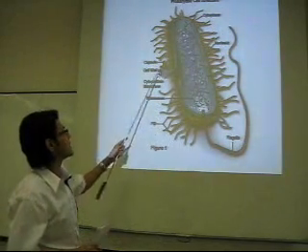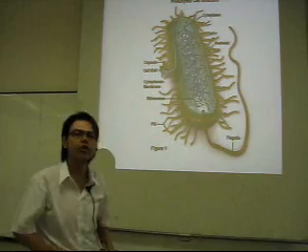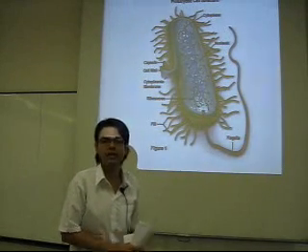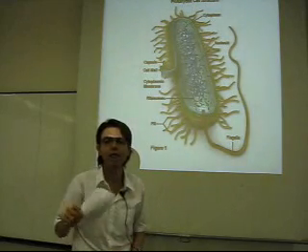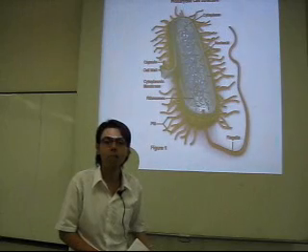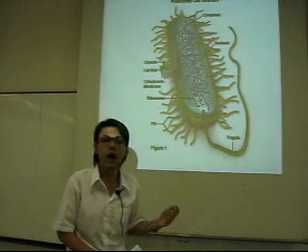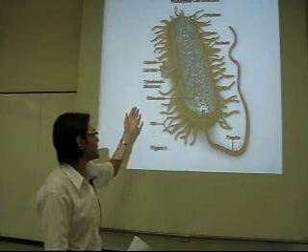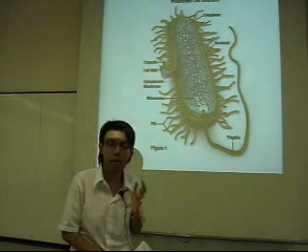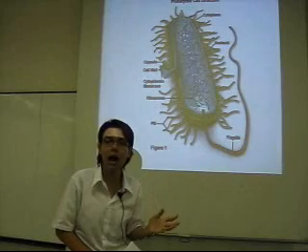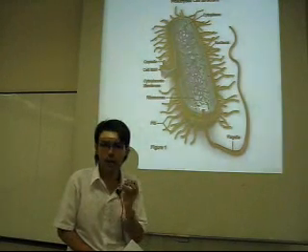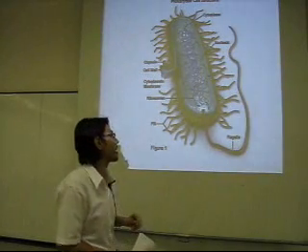And the second part is the cell wall. You might be familiar with the name cell wall from the plant cell, but the cell wall in prokaryotes is very different, because the cell wall of the plant cell is made of cellulose, which is a polysaccharide, but the cell wall of prokaryotes is actually made of peptidoglycan. It is a combination of peptide and glycan, which stands for saccharide.